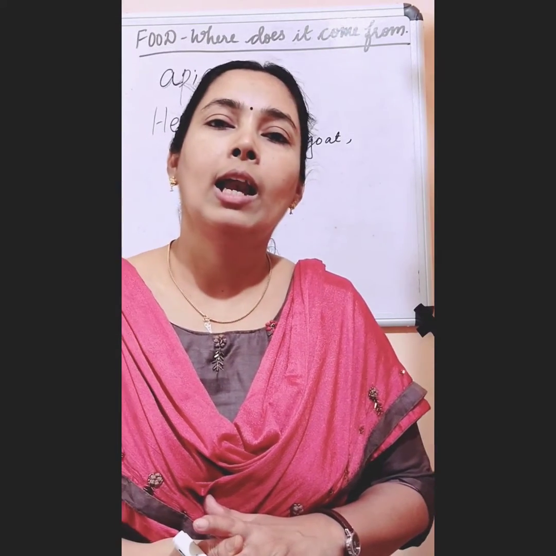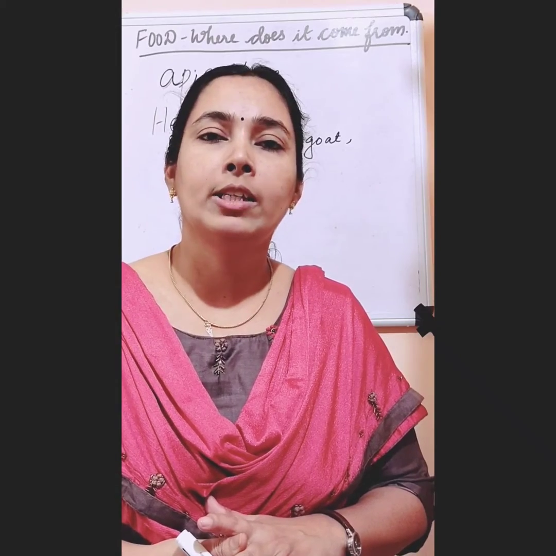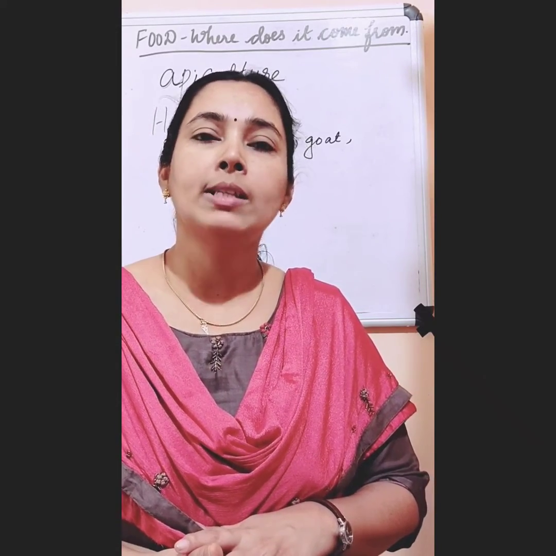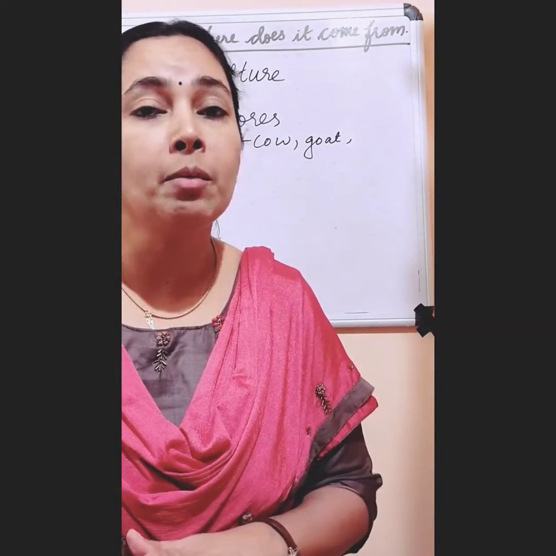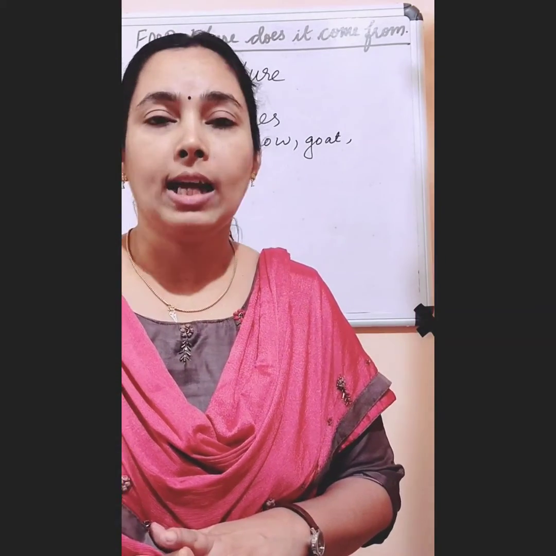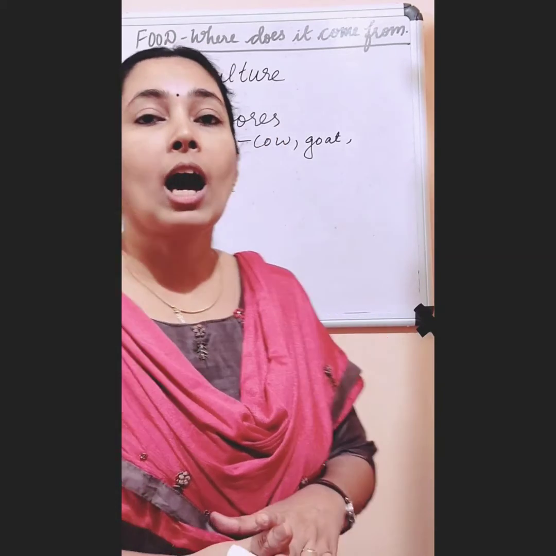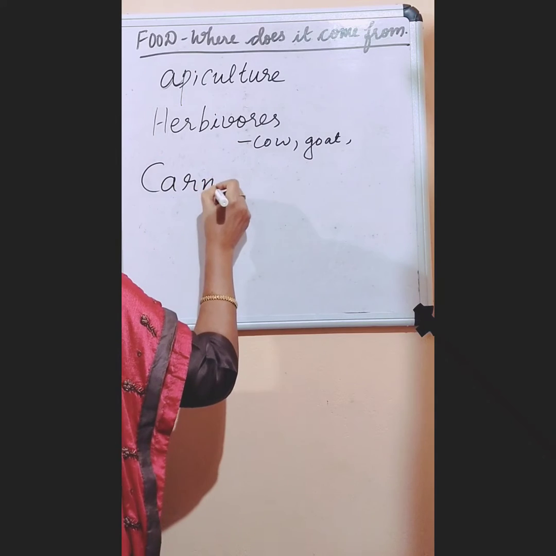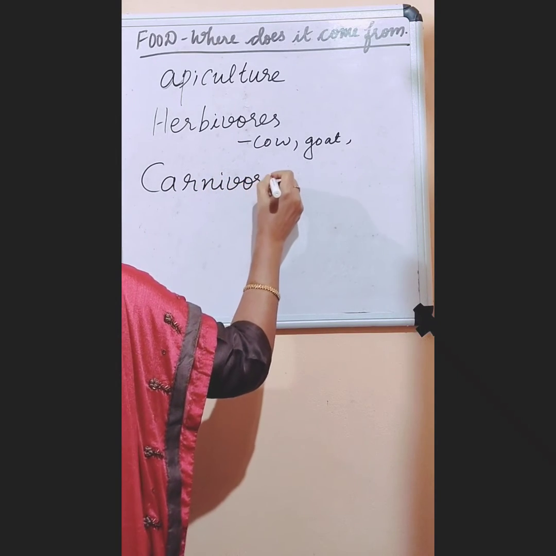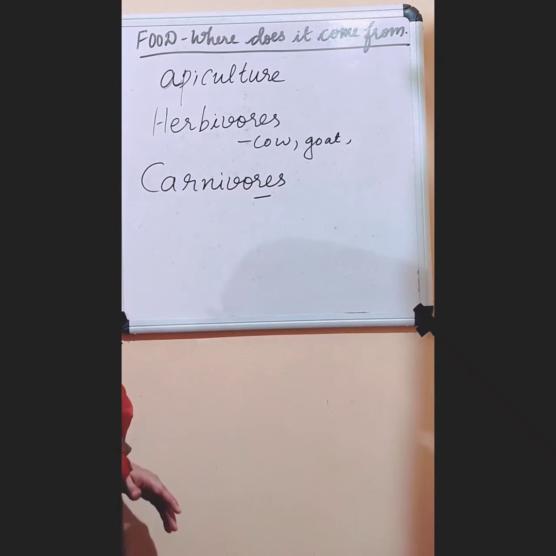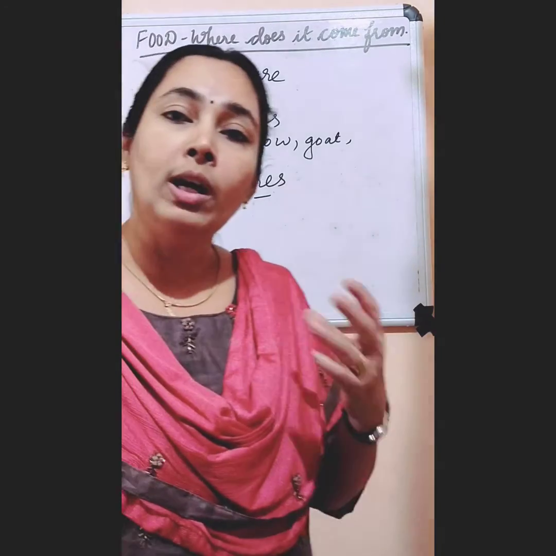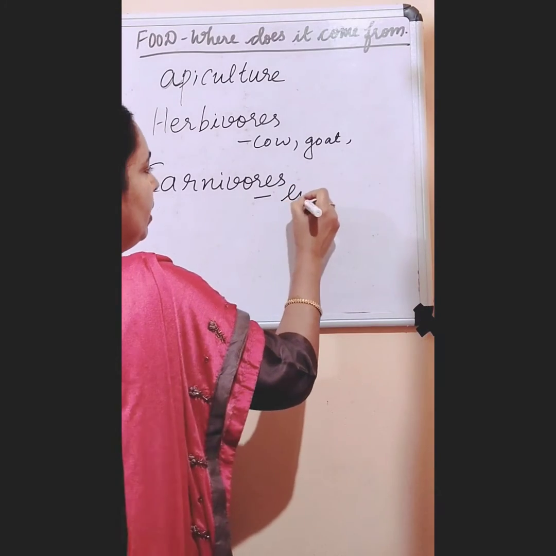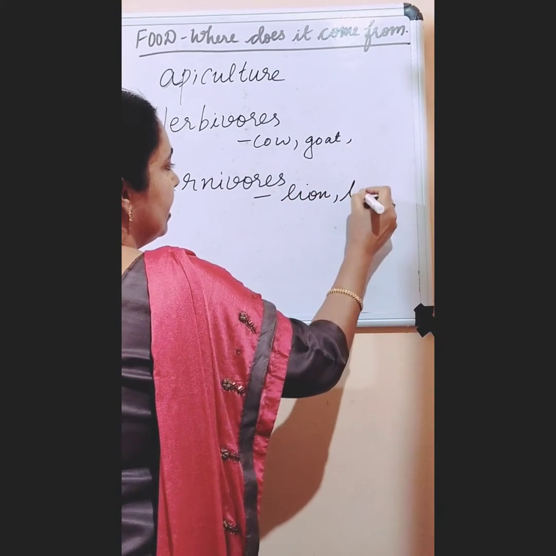Okay. Then lion, tiger and all, what they eat? They are eating the flesh of other animals. So the animals that depend on other animals for their food, those animals are called carnivores. So they are called carnivores. So what are carnivores? Carnivores are the animals that eat only the flesh of other animals. So example, lion, tiger, etc.